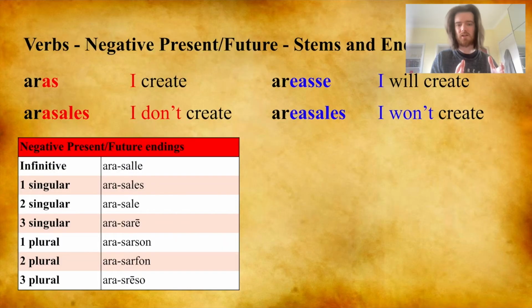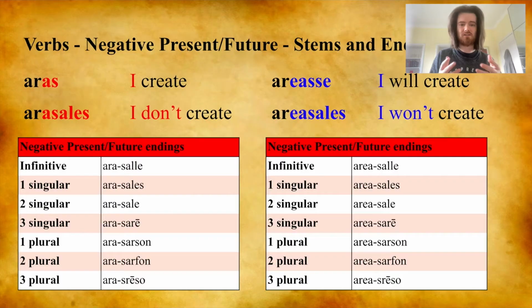A similar thing happens for the future tense. Areasse, I will create. Areasales, I won't create. In this case, you'll see that the difference is in the vowel that's used. So arasales has the present a, and areasales has the future ea. So the negative future of areasse would be areasale, to not be about to create.